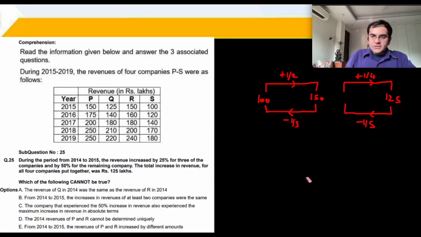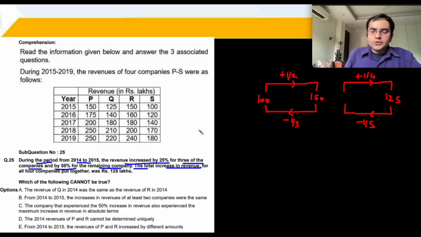This question now, that's question number 25. Using certain mathematical tricks. During the period from 2014 to 15, revenue increased by 25% for 3 of the companies and by 50% for the remaining company. So 25% means plus 1/4 and 50% means plus 1/2.